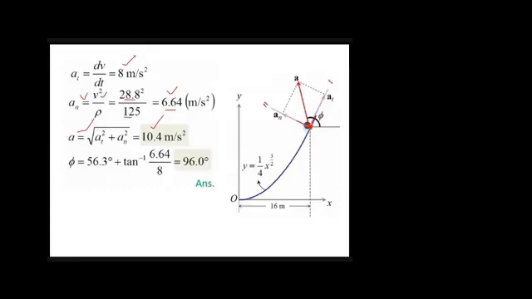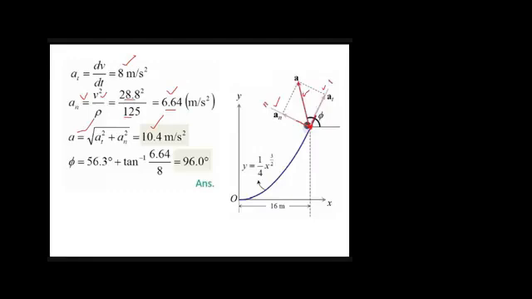So acceleration always has two components, right? If it is following a curved path, then acceleration will have two components: one along the t-axis and one along the n-axis. If you combine these two, the resultant or total acceleration will be in between these two.